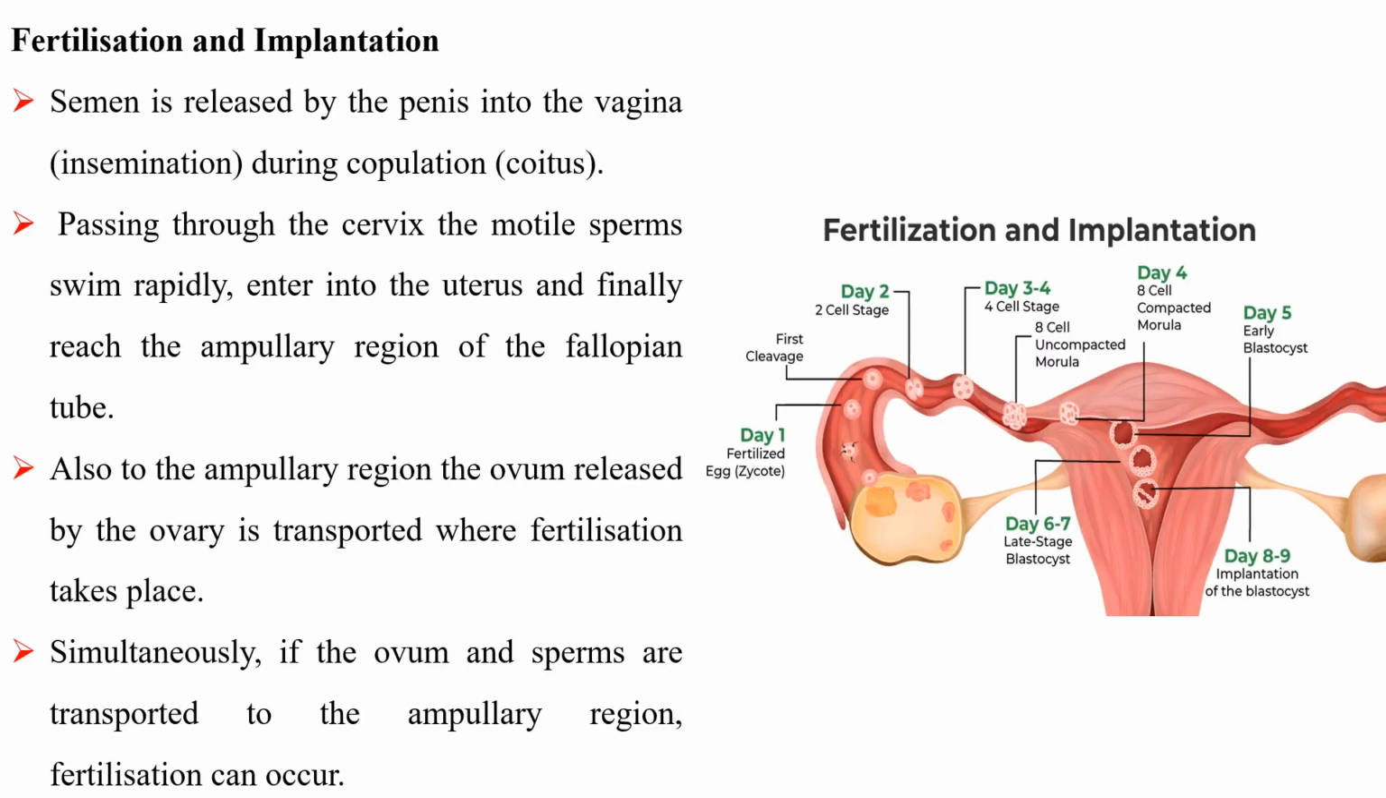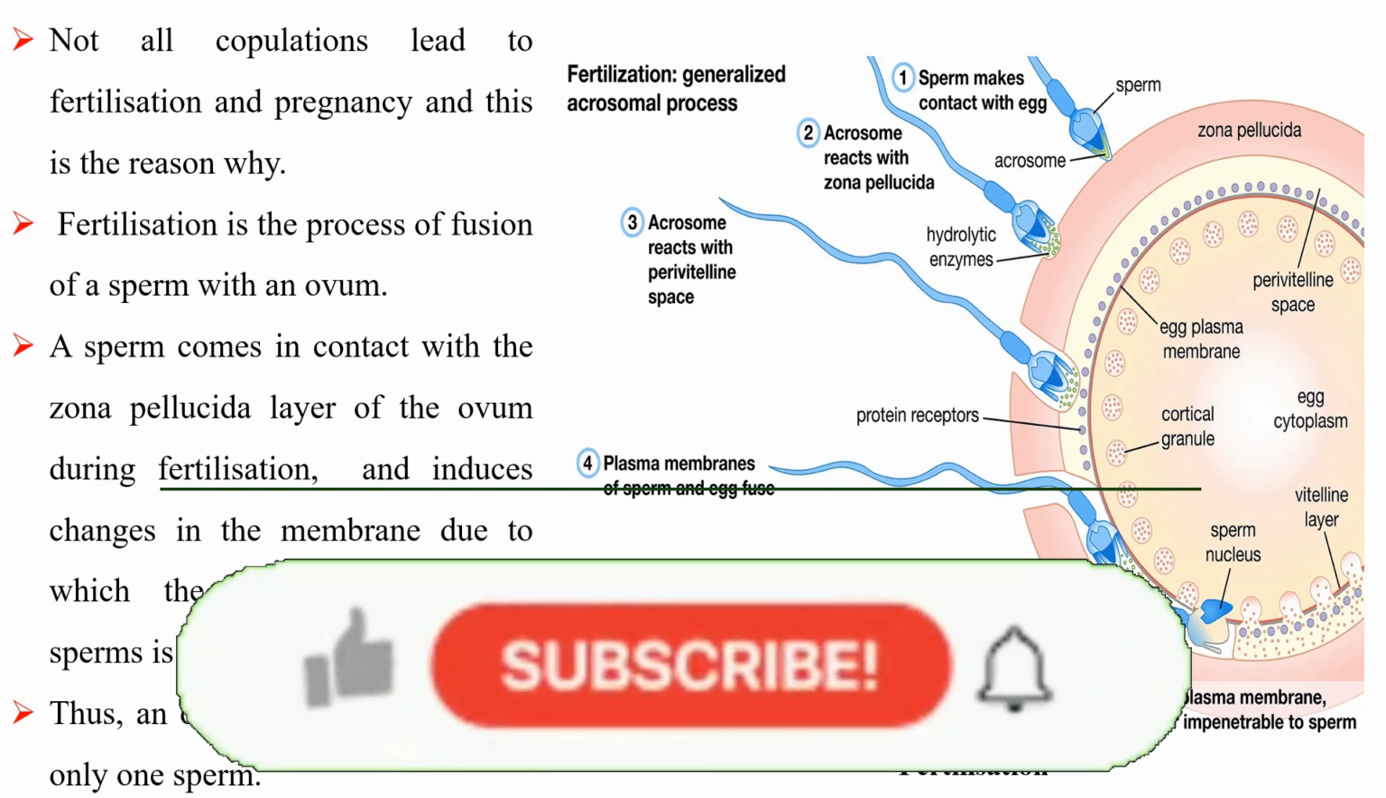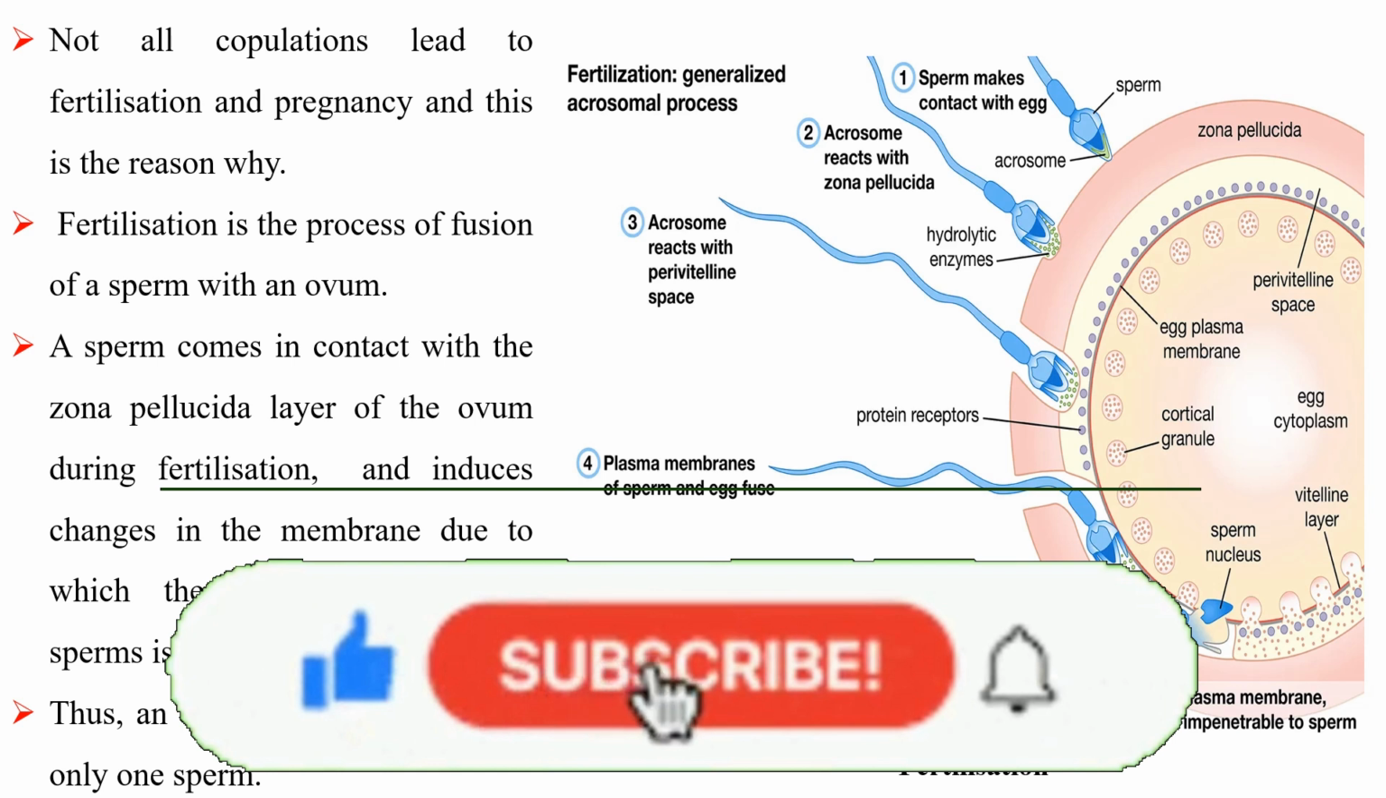Fertilization and implantation. Semen is released by the penis into the vagina during copulation. Passing through the cervix, the motile sperm swim rapidly, enter into the uterus and finally reach the ampullary region of the fallopian tube. The ovum released by the ovary is also transported to the ampullary region, where fertilization takes place. Fertilization can occur only if the ovum and sperms are transported simultaneously to the ampullary region. Not all copulations lead to fertilization and pregnancy, and this is the reason why.